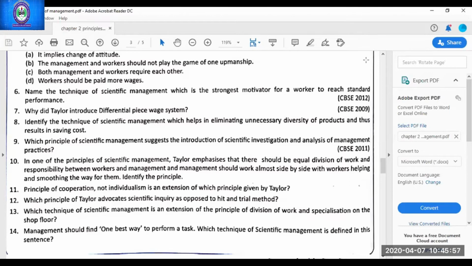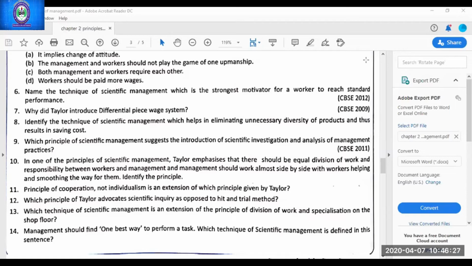Which principle of scientific management suggests the introduction of scientific investigation and analysis of management practices? Yes, science, not rule of thumb. Yes, introduction of scientific investigation. Yes, it's science, not rule of thumb. Very good. Next. Question number 10.